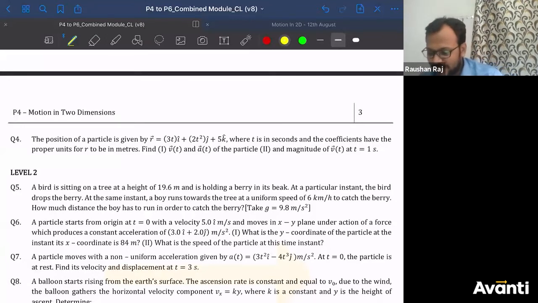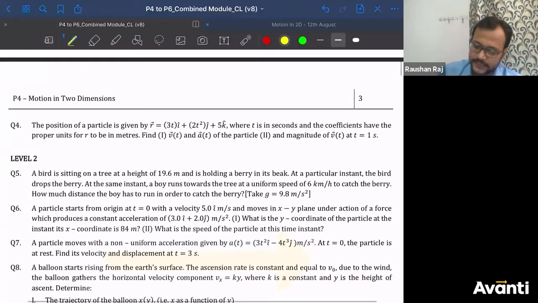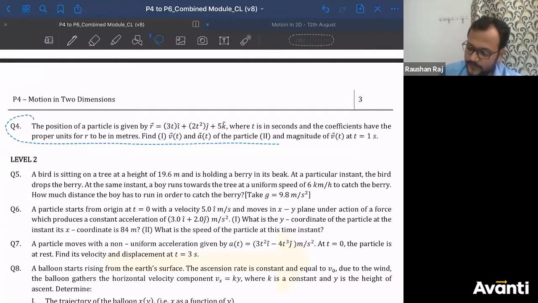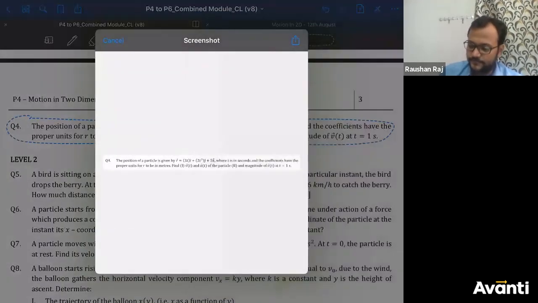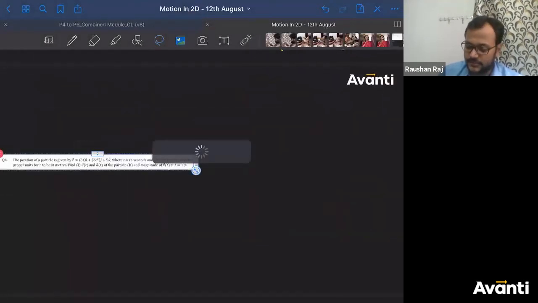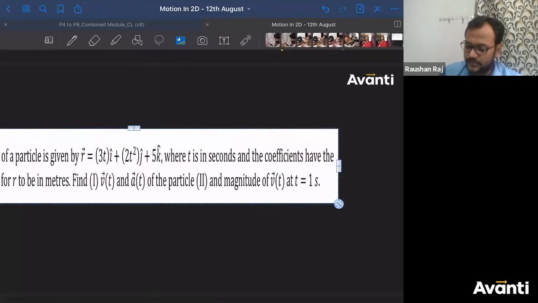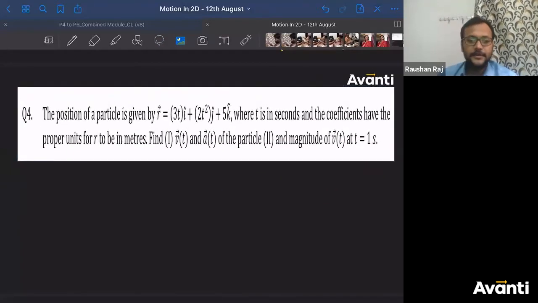Let us move on to the second question. Which question do you want to do? All right, no problem. Let us solve the fourth one. Very, very easy question. Try to solve question number 4. The question is on your screen. I have zoomed it out, zoom in. Now it will look proper. Come on, guys, give the correct answer for this.